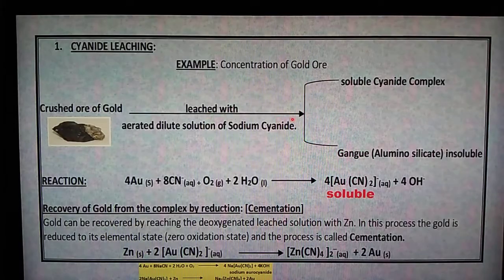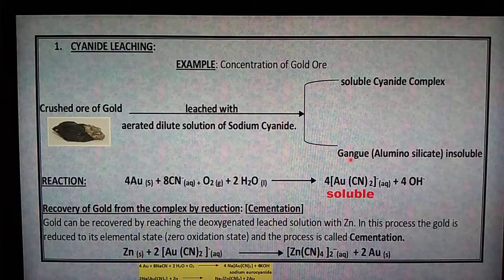After that, we have two components. As I already told you, one is the soluble component and the other is the insoluble component. Our metal is present in the form of a soluble cyanide complex.